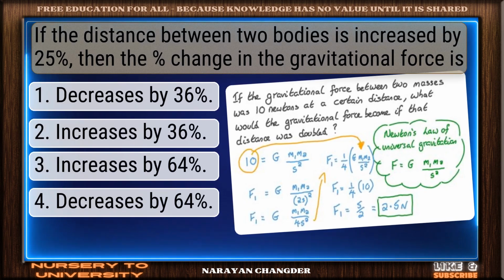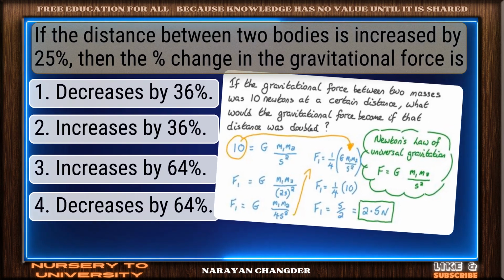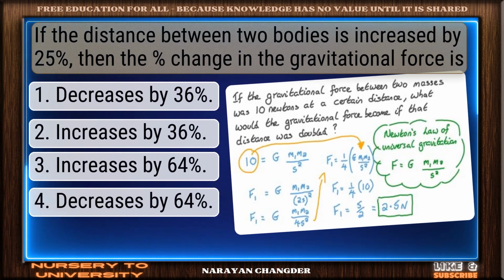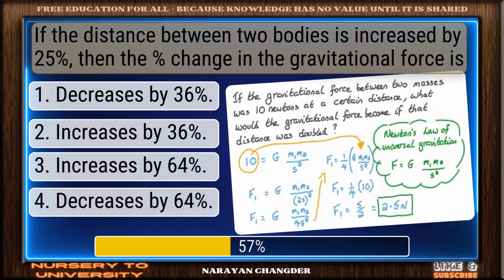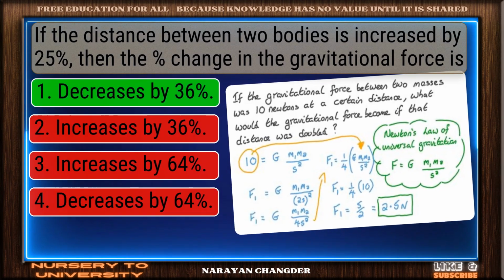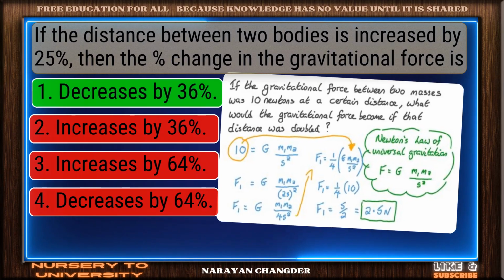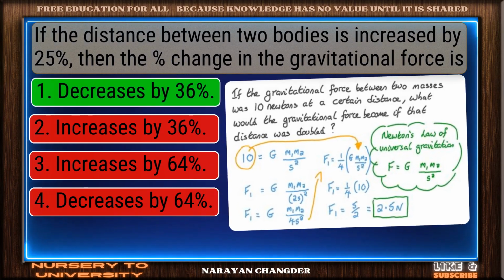Question number 34. If the distance between two bodies is increased by 25%, then the percent change in the gravitational force. Correct. Decreases by 36% is the right answer.